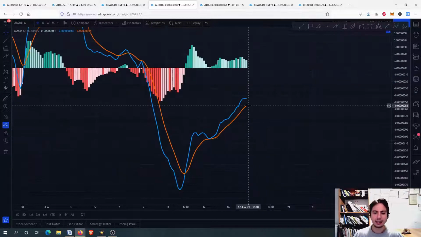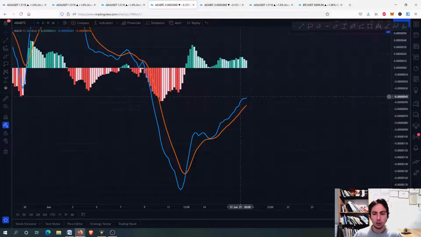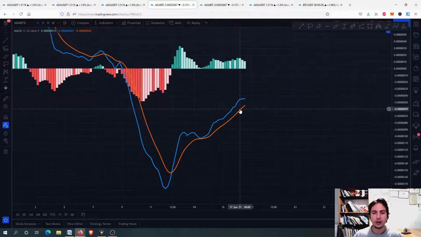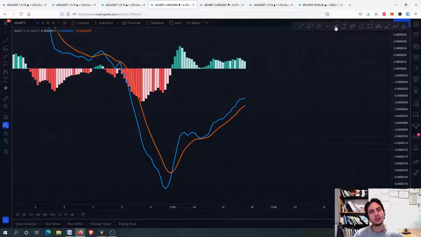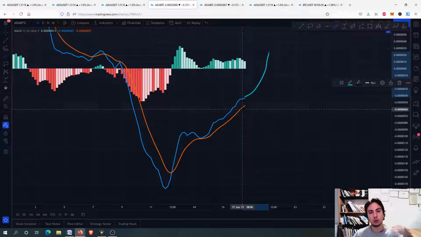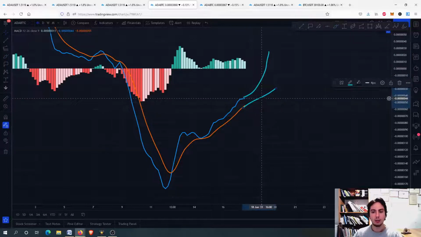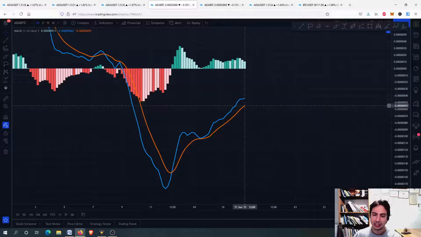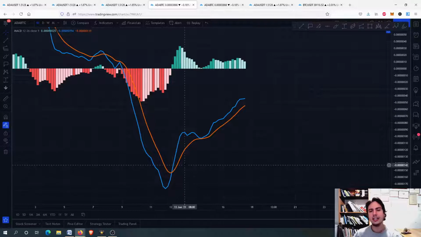You can see the MACD. The MACD is going good, but we don't have the distance needed to say that we are going absolutely crazy and going far away from the signal line. We need further distance between those lines. The blue line has to go way above the signal line right here, the orange line. But we have some distance. We have the bullish recross here. It is looking good, guys, but not extremely good, right?